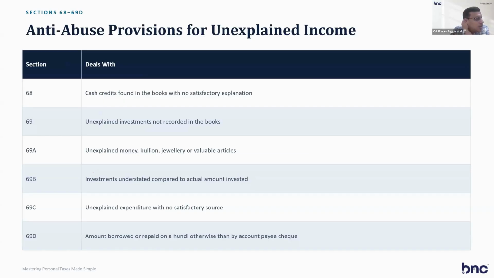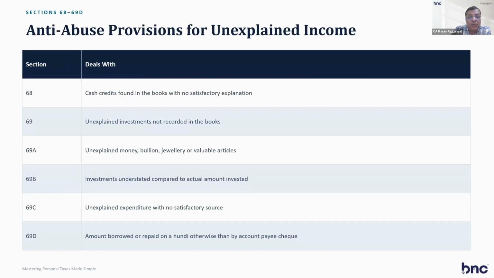Unexplained income. So this is the unexplained income section, where if in any year you take an amount which you cannot explain, for example, suppose you take 5 lakh or 10 lakh from any person as a loan and you can't prove the person's identity, then that income is called unexplained income. So for that you have to pay a very high rate of tax.